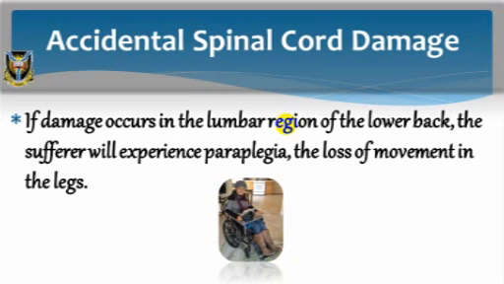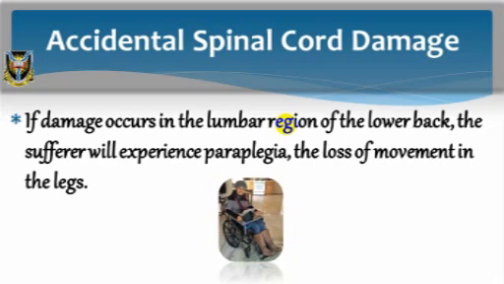If the damage occurs in the cervical area or neck region of the spinal cord, the person will experience quadriplegia, or the loss of movement in both arms and legs. If the damage occurs in the lumbar region of the lower back, the person will experience paraplegia, the loss of movement in the legs.